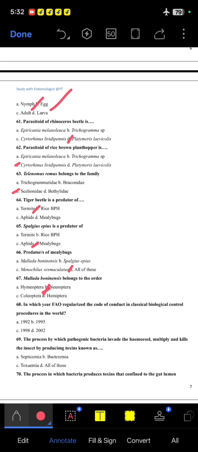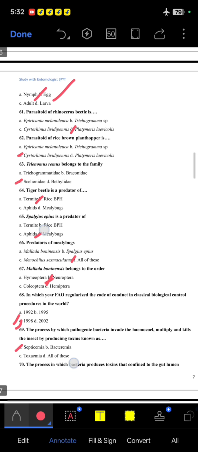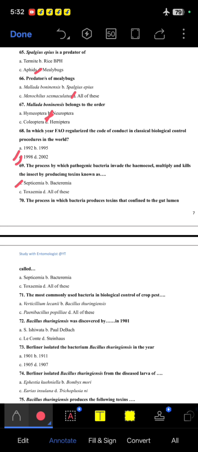68. In which year did FAO regularize the code of conduct in classical biological control procedure in the world? 1998, C option. 69. The process by which pathogenic bacteria invade the hemocoel, multiply, and kill the insect by producing toxin is known as septicemia. 70th question. The process in which the bacteria produce the toxin that is confined to the gut lumen is called toxemia, C option.